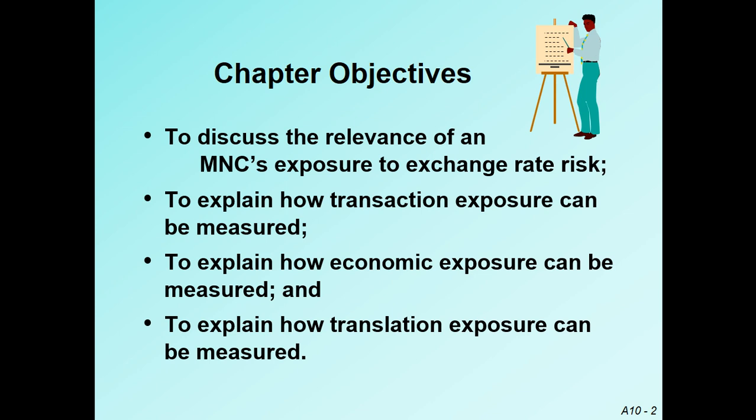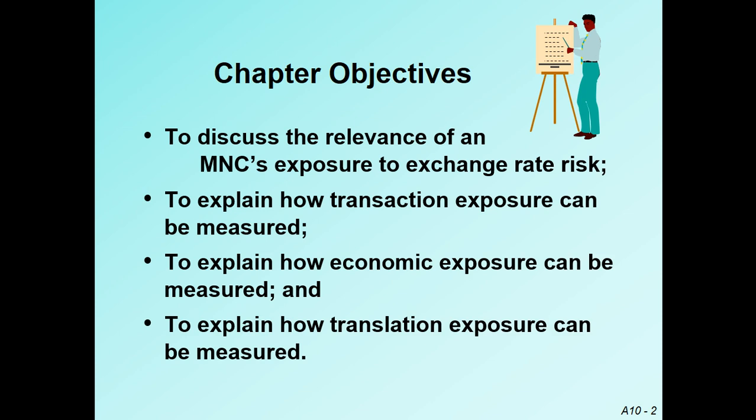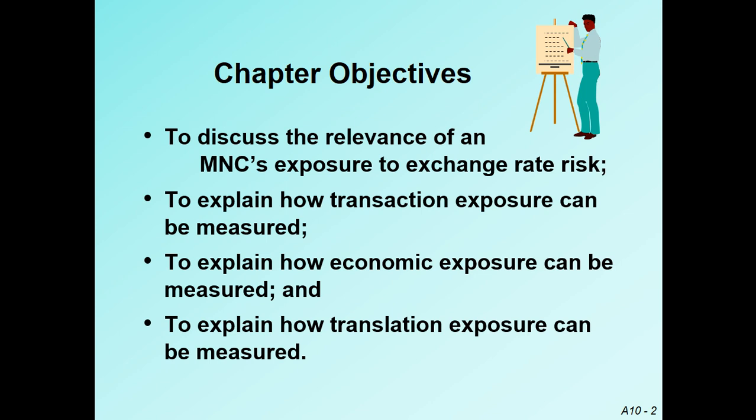In today's lecture, lecture 12, we only discuss the transaction exposure of the exchange rate fluctuation. The remaining two parts, translation and economic exposures, will be discussed in lecture 13.